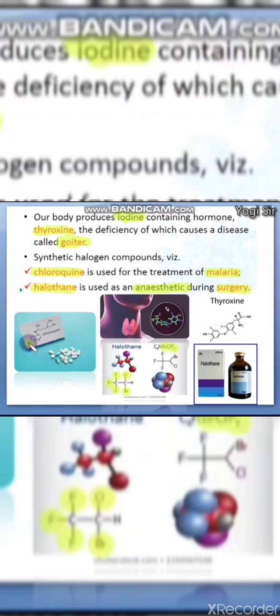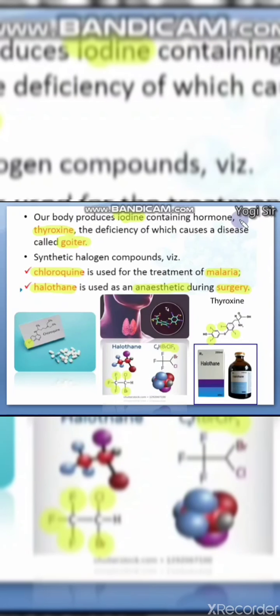Another is chloroquine, which contains a chlorine atom. It is a chlorine containing medicine. Same way, iodine containing thyroxine, you can see the iodine atoms. So these are some of the important uses of these halogen compounds.